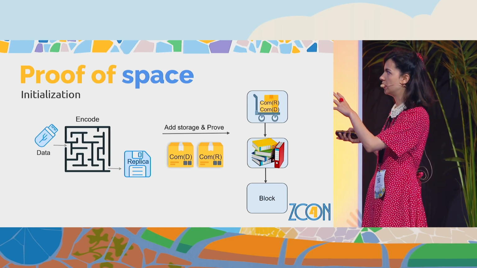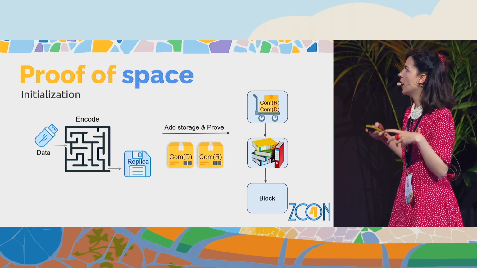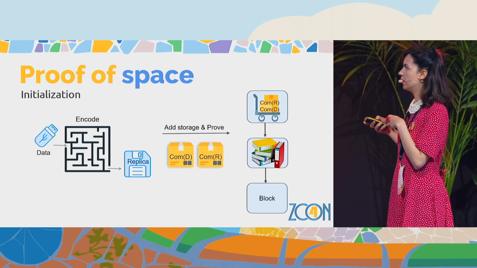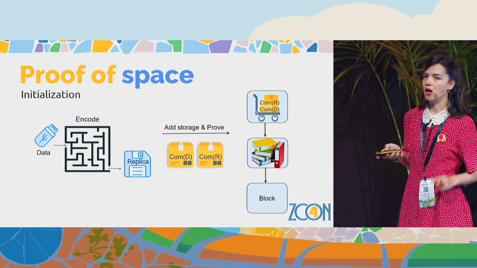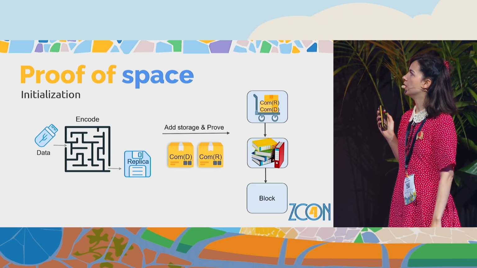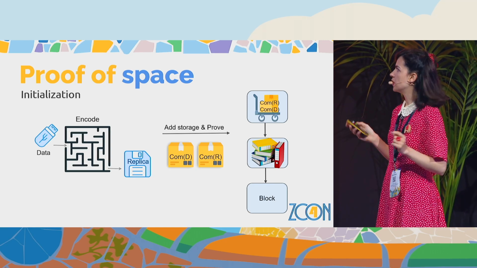Remember, this encoding transformation, this puzzle, is a very hard, long computation, and we have to prove that it was performed correctly with respect to the initial data, and that our replica should be trusted later. And the commitment to the replica will be a guarantee that we have onboarded real space in the network. Okay, so initialization is performed.